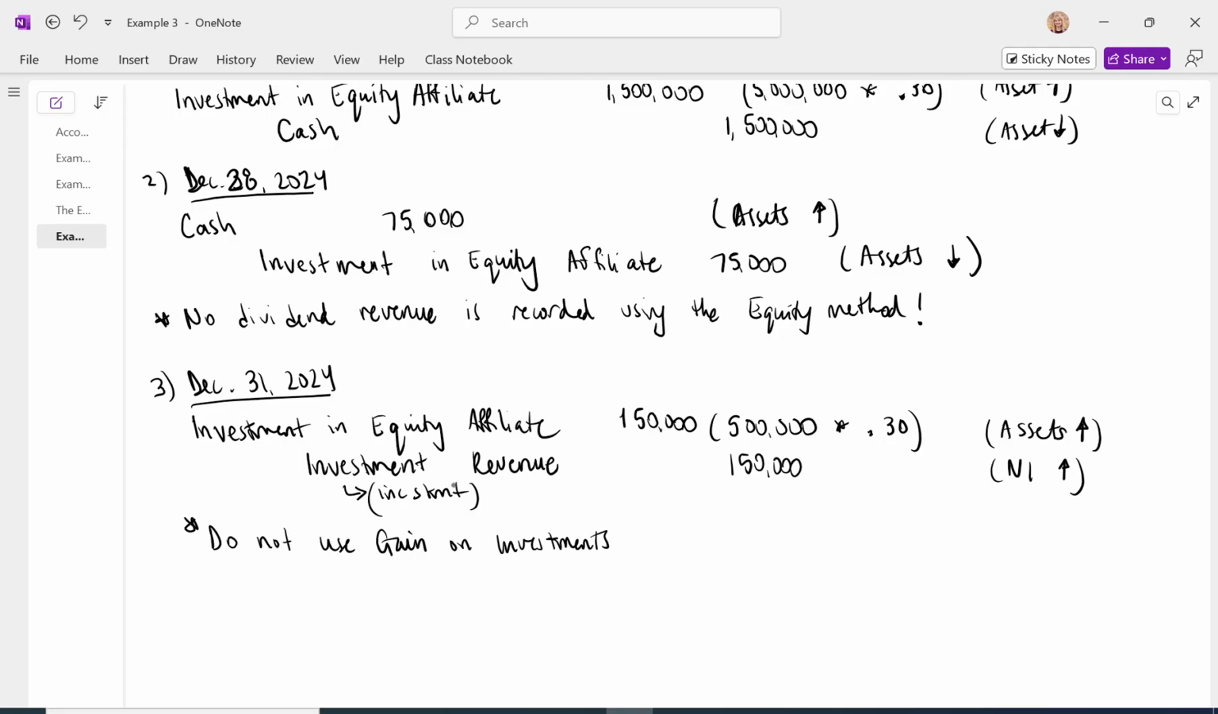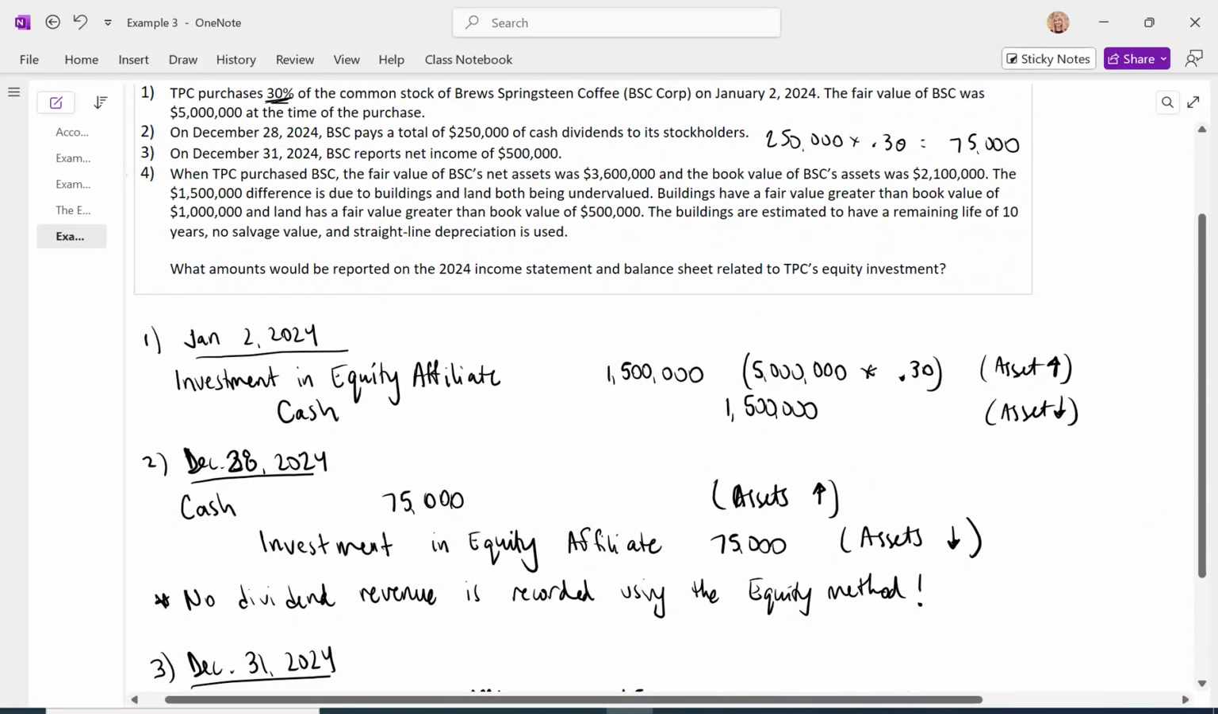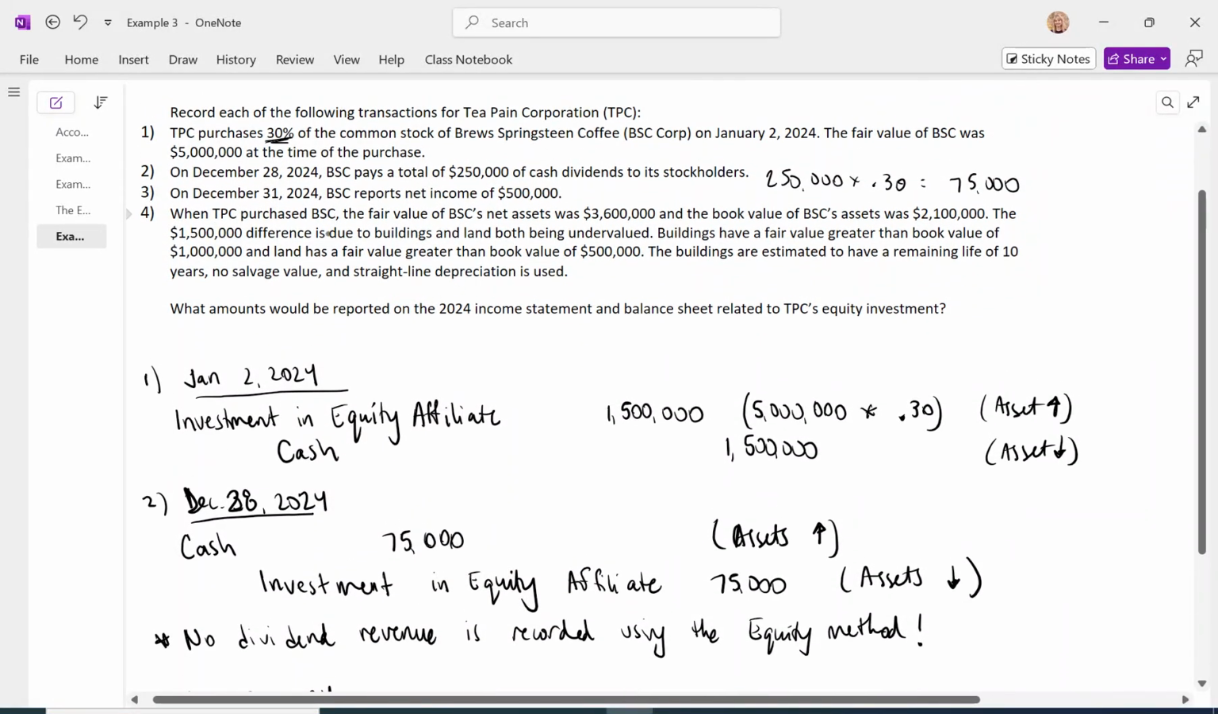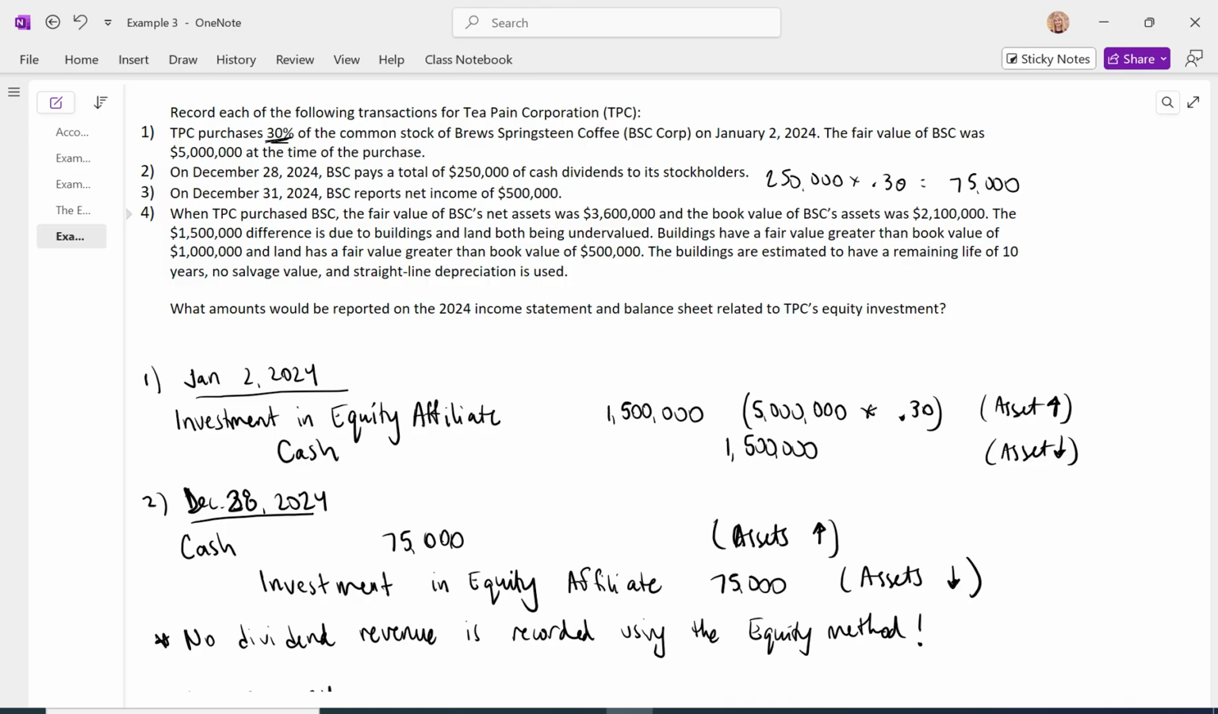We're going to use investment revenue instead on the income statement. 4, when TPC purchased the investment, the fair value of that company's net assets simply means assets minus liabilities.